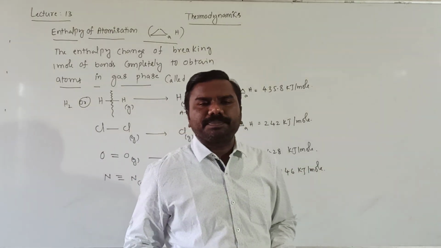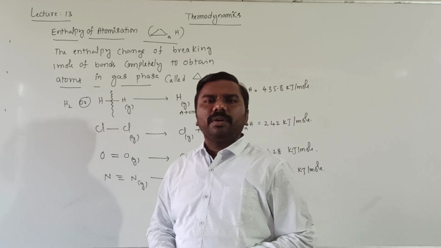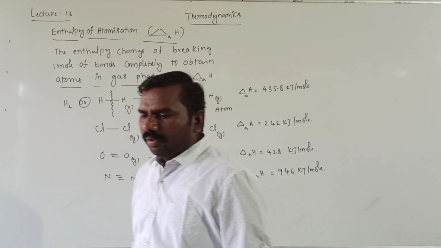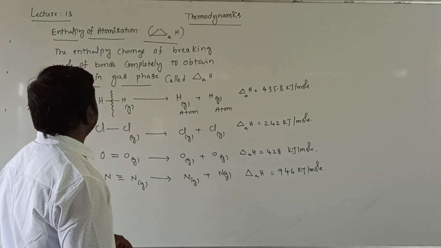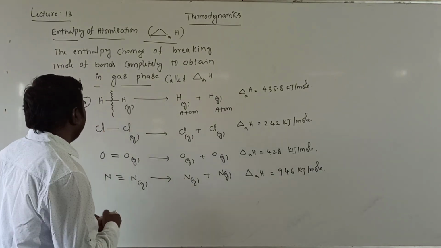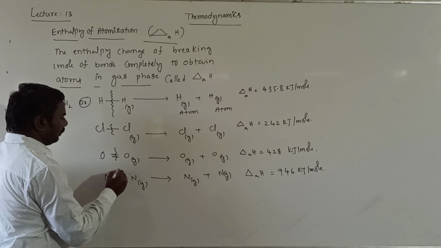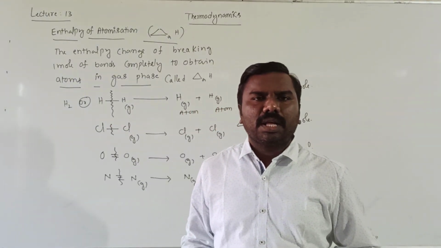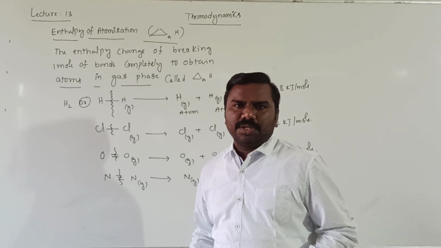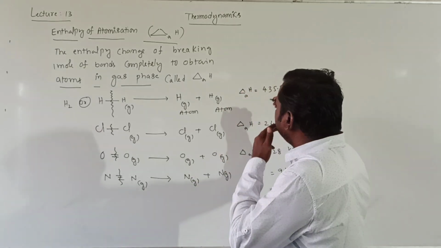Okay students, this is enthalpy of atomization. If you observe carefully, bond breaking happens here. That's why enthalpy of atomization is also considered as bond dissociation energy or enthalpy.